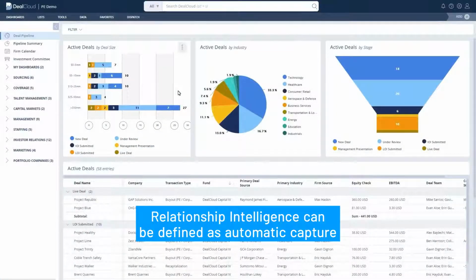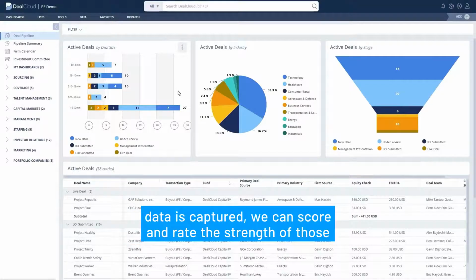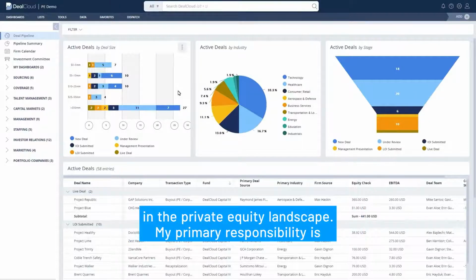Relationship intelligence can be defined as automatic capture of emails and meetings with contacts in your network. Once that data is captured, we can score and rate the strength of those relationships over time.